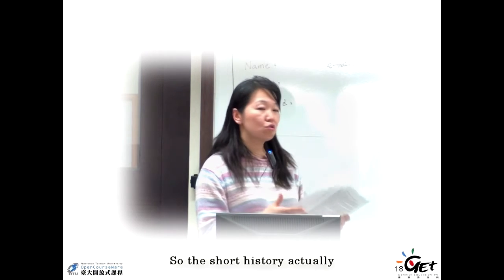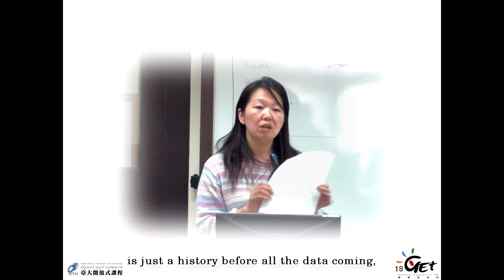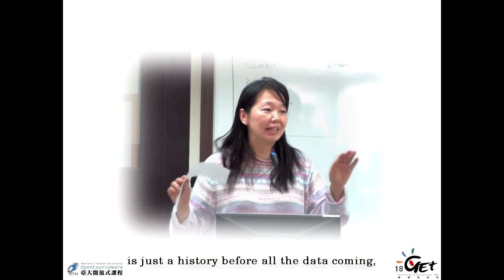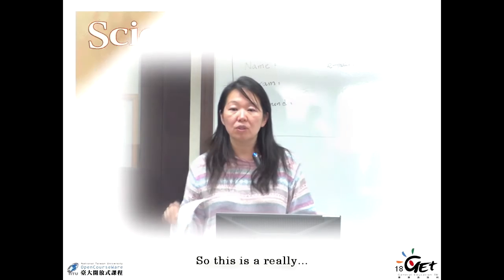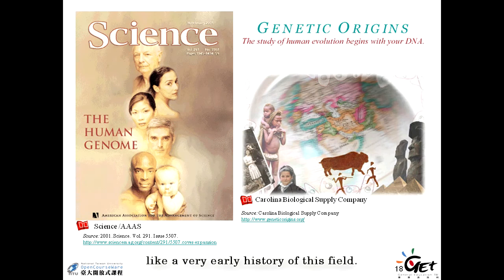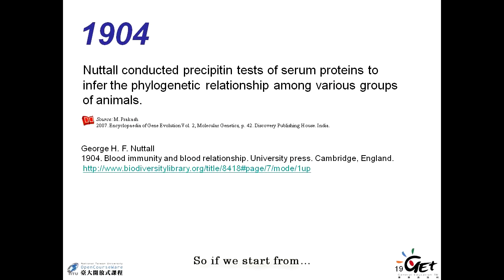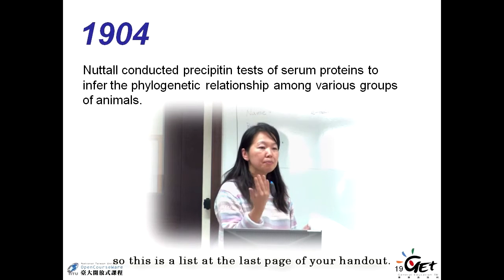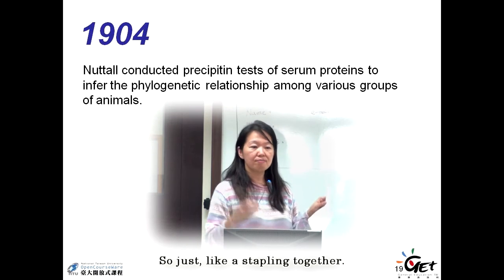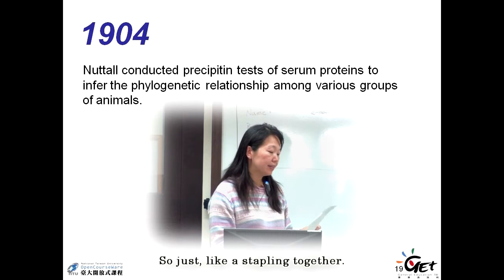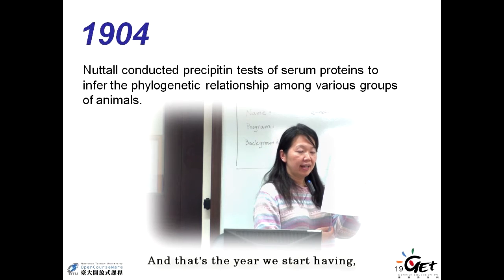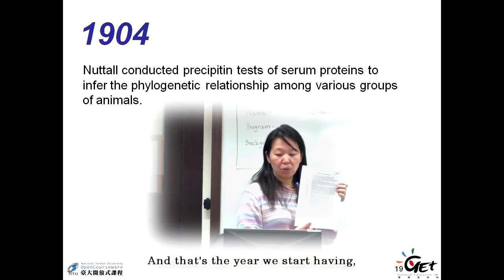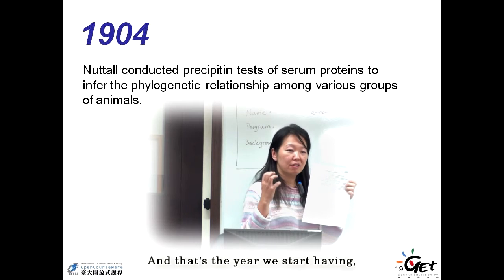So the short history is just a history before all the data were widely available. So this is a very early history of this field. Okay, so this is a list on the last page of your handout, stapled together. So the last page of the handout, we start from 1904,